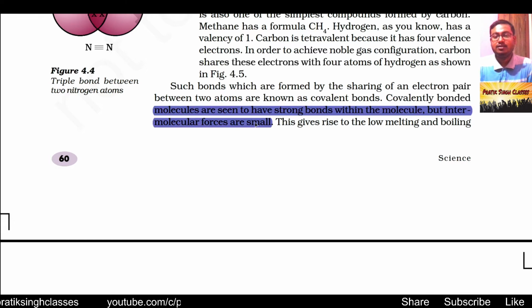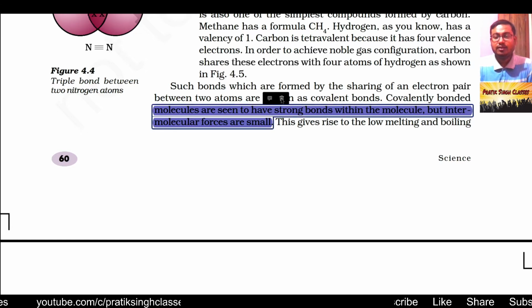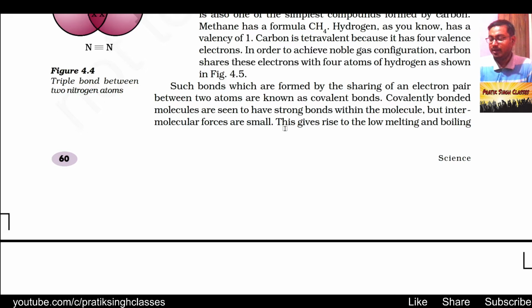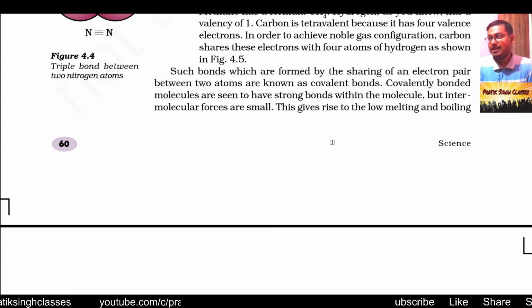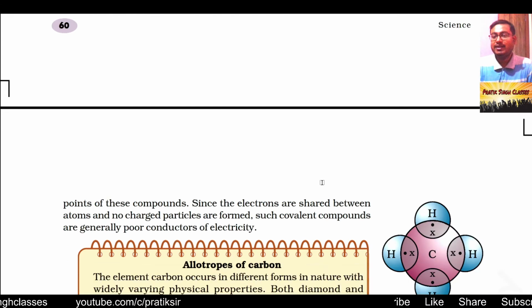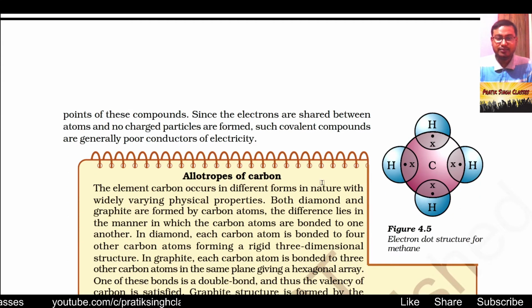Inter means between 2 different molecules, intra means within the same. That means even though the bonds within the molecules are stronger, the force of attraction between 2 different molecules will be very much lesser as compared to ionic compounds. Because of this reason, their melting points and boiling points are very low.